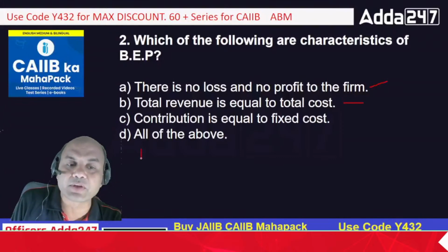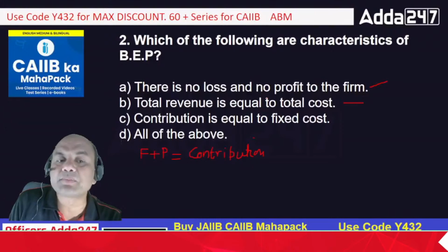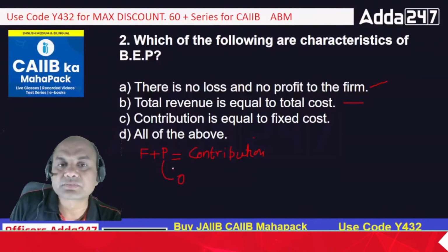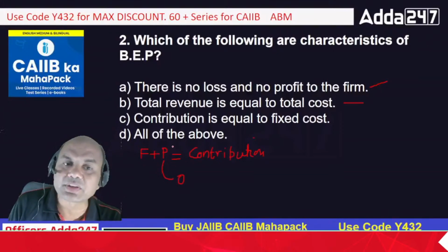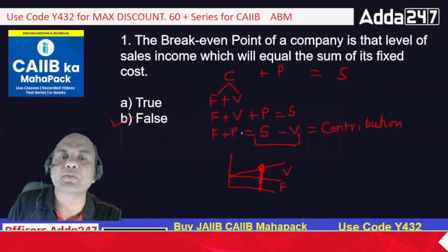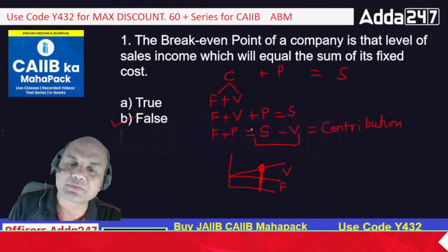So let's come back to that equation again. What was the equation I gave? F plus P equals contribution, right? S minus V. Just now we wrote this. So contribution. But what do we say in break-even? What do you mean by break-even? Break-even means there is no profit. Profit is zero. No loss, no profit means no loss zero, profit zero.